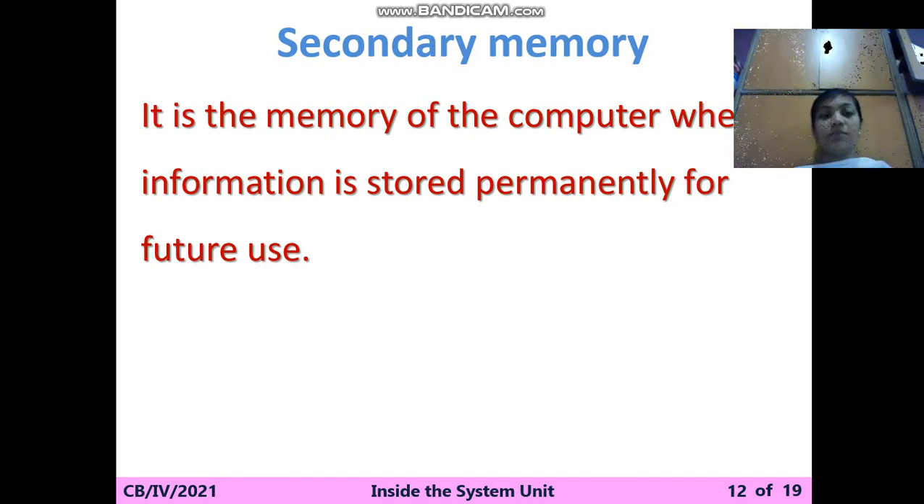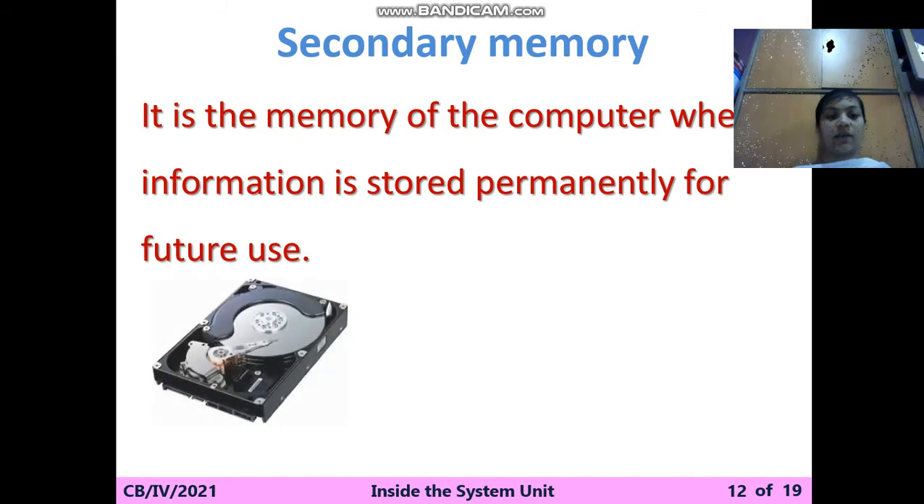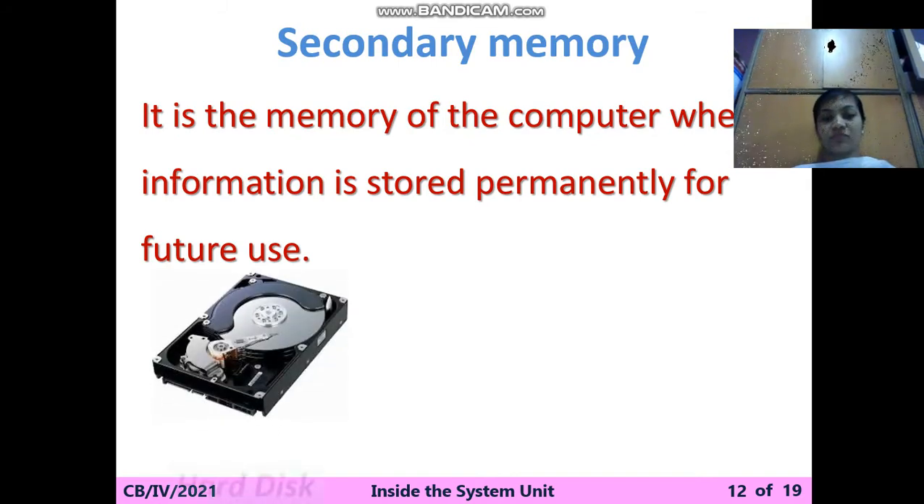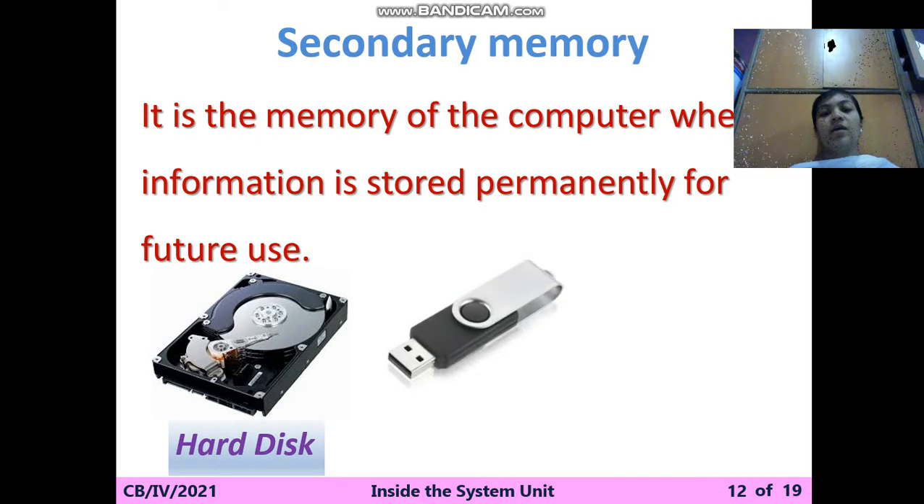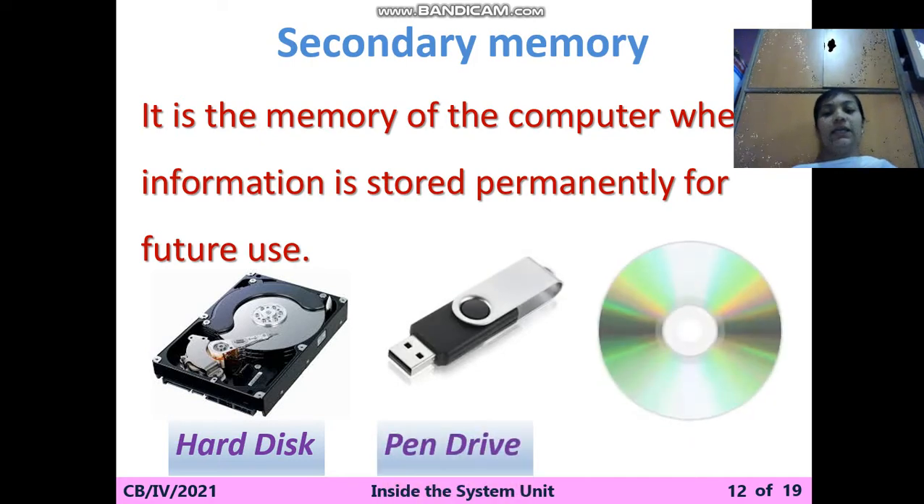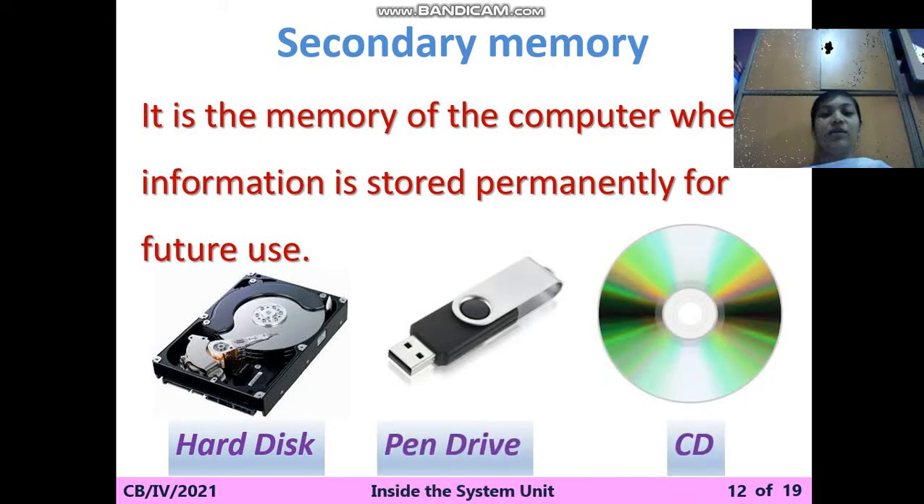So secondary memory you already use and already know. So what is the secondary memory? It's a permanent memory for future use. We use secondary memory so that you can use it later. Examples are hard disk, pen drive, CD and DVD. These are the mainly common examples that are used.